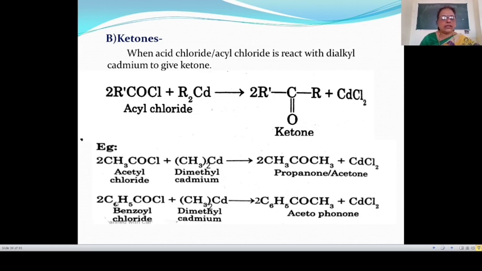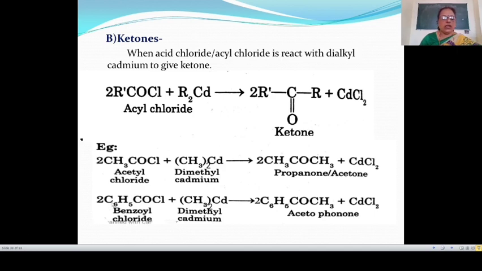Then see the next example, here benzoyl chloride. Formula of benzoyl chloride is C6H5COCl, which reacts with dimethyl cadmium, then this gives acetophenone. In this reaction, this cadmium and these 2 chlorines give cadmium chloride, that is CdCl2.